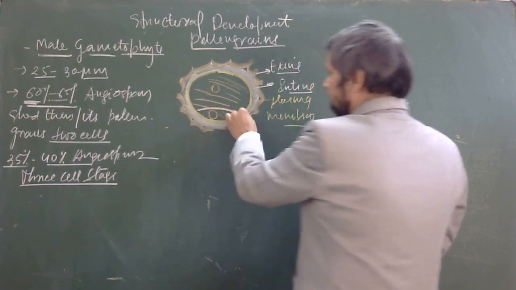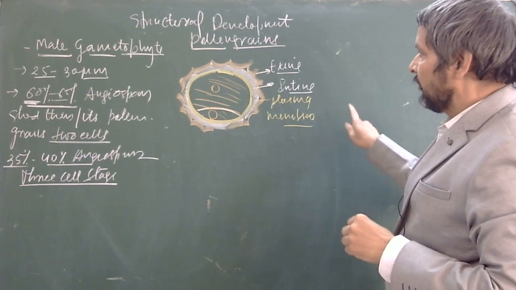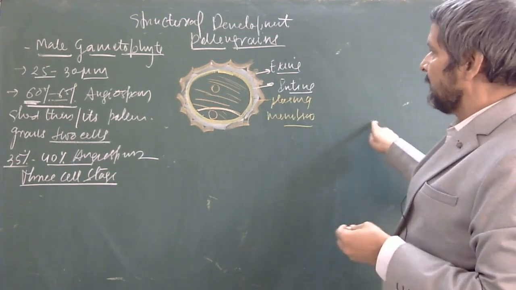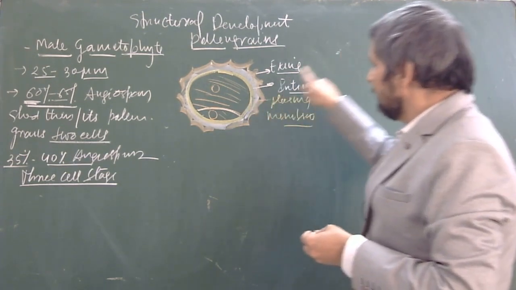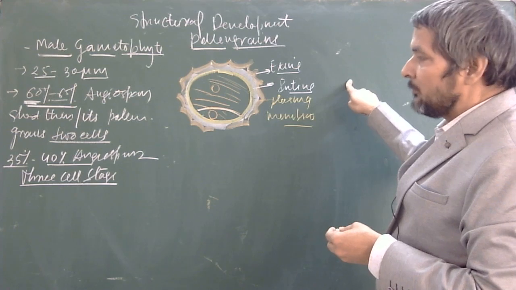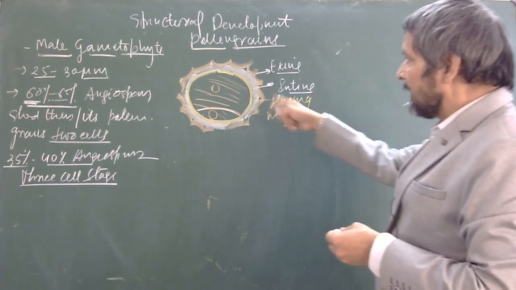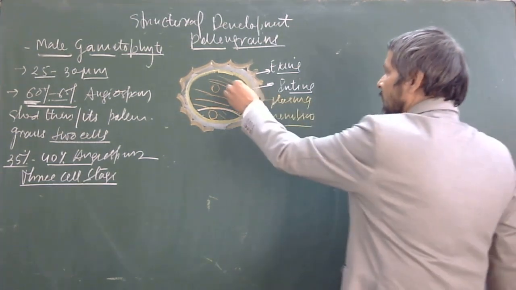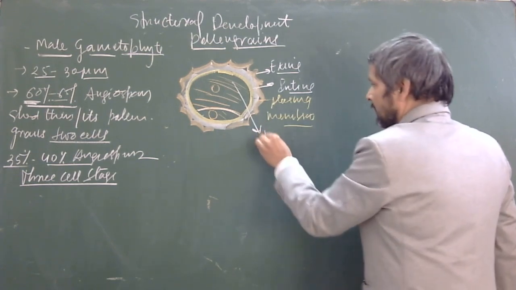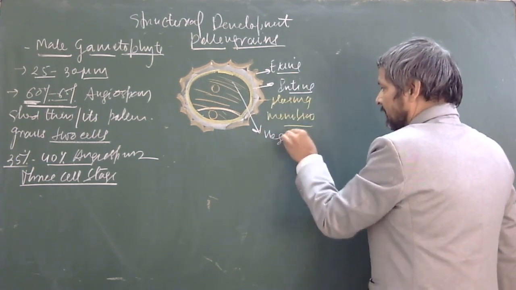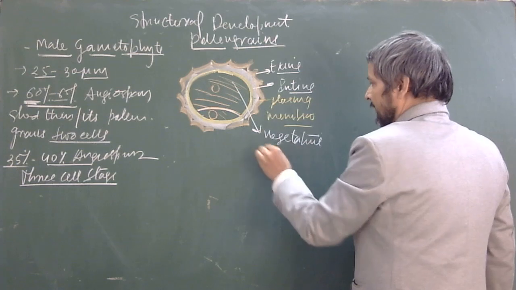So in a typical angiosperm, around 60 to 65%, the pollen grains are released from the anther, from the pollen sac, in the two cell state. The larger, the most prominent cell is known as the vegetative cell.